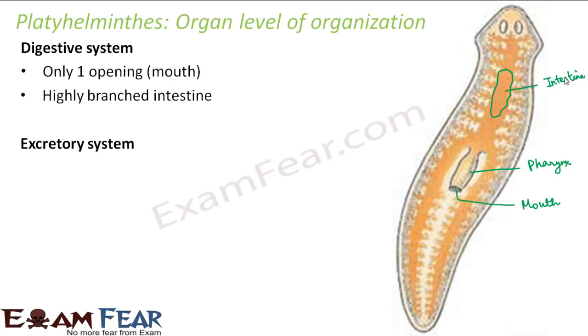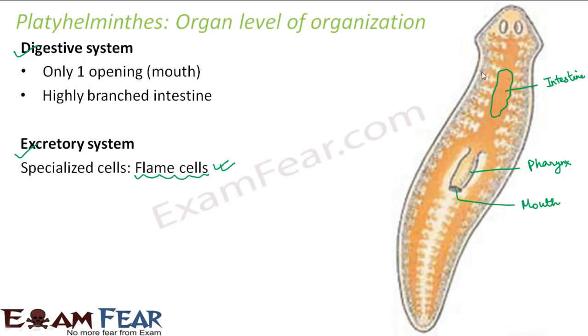Talking about the next system, that is the excretory system. What do we have for excretion in case of platyhelminths? Now for excretion, they have got specialized cells which are known as flame cells. These flame cells are the specialized cells present in the platyhelminths which help in excretion. That is, it helps in removal of the waste products from the body of the animal. Now, where are these flame cells present?